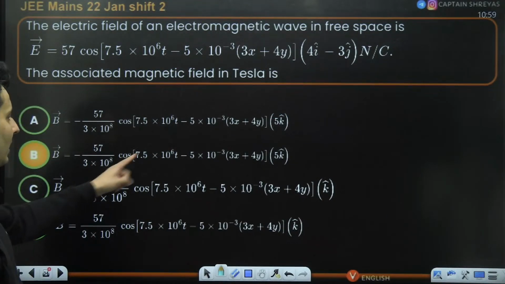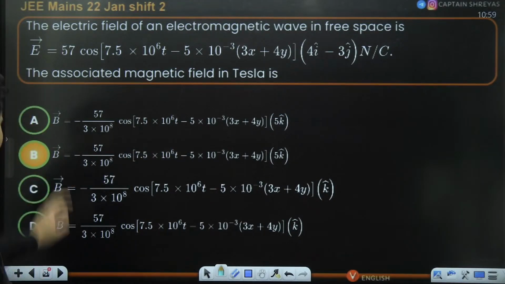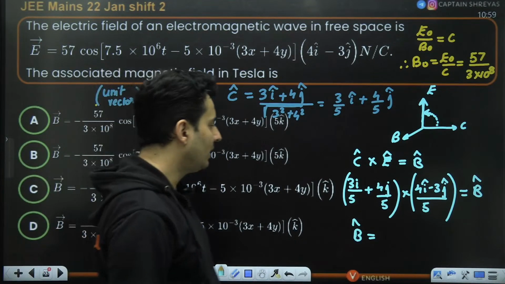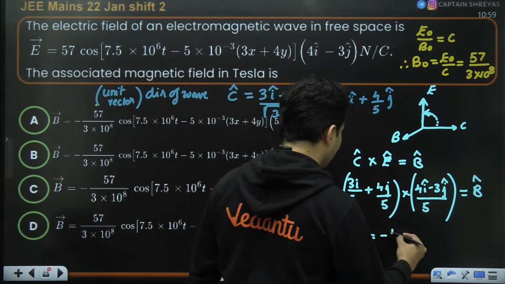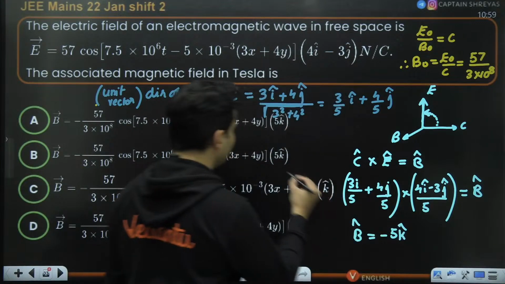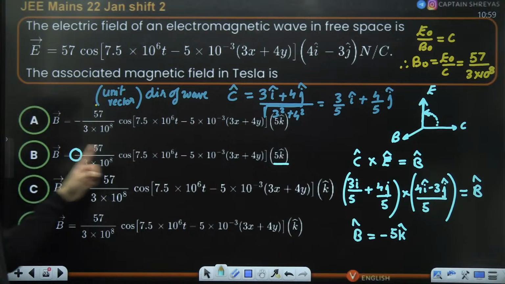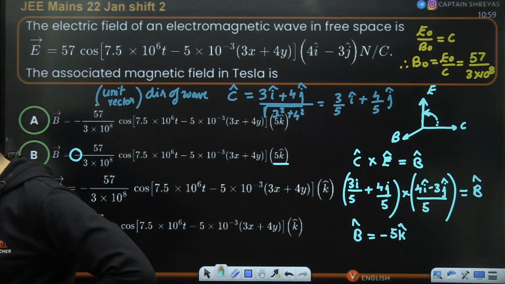I think the B hat value comes out to be 5k with a negative sign, so minus 5k cap. That is the reason why you'll have 5k over here and this negative sign over here. Is that okay?